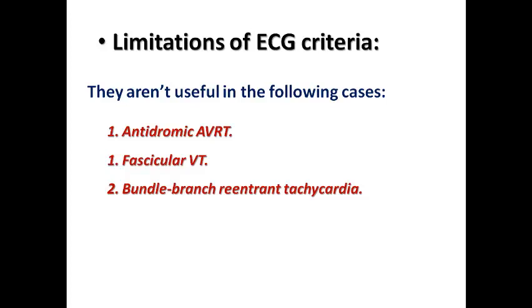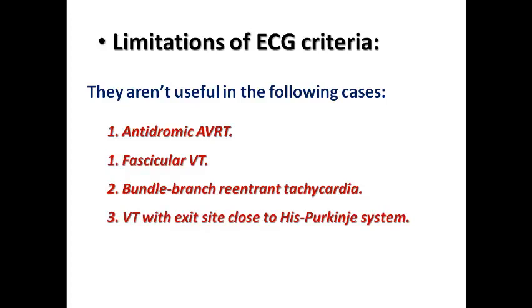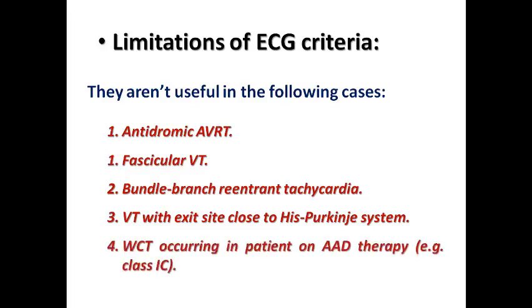But the answer is that this patient has pre-existing structural heart disease, and so I would suggest VT rather than SVT, because the patient already has structural heart disease. VT with an exit site close to the His-Purkinje system may show typical bundle branch block morphology, and so it is difficult to differentiate. And wide complex tachycardia occurring in a patient on antiarrhythmic drug therapy like class 1C, which prolongs QRS duration,